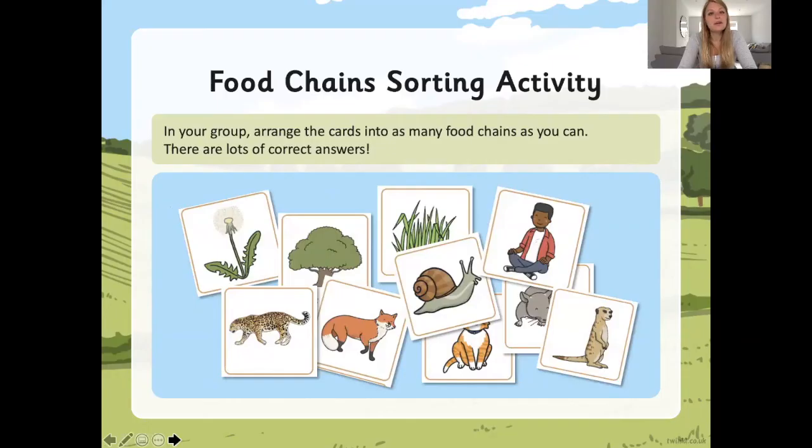So in your email on Monday, you will have received some food chain sorting cards. I'd like you to cut them out, and then spend some time arranging the cards into as many food chains as you can. Remember that there isn't just one way to do this, there are lots of correct answers. Once you've decided on a couple of food chains, I'd like you to stick them onto the template that I sent to you on Monday.